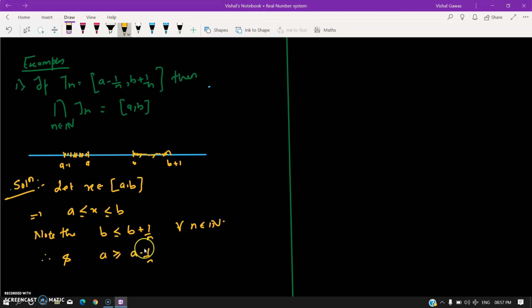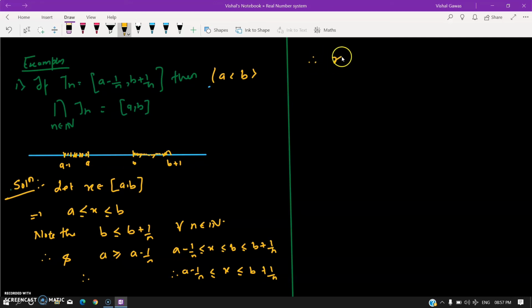So this would be true. Therefore, what we get is a minus 1 by n is less than or equal to, from here, x, which is less than or equal to b, and that is less than or equal to b plus 1 by n. Therefore, a minus 1 by n is less than or equal to x, which is less than or equal to b plus 1 by n.